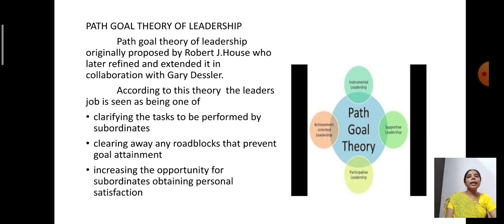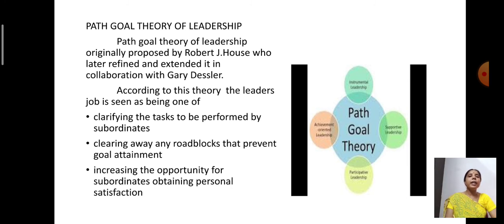Next, clearing any roadblocks that prevent goal attainment. Not only assigning tasks, the next path to be laid down is whatever the hurdles that are there in the performance of the task, those hurdles should be cleared by the leader so that it helps in the attainment of the goal.